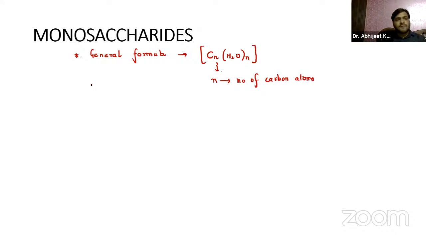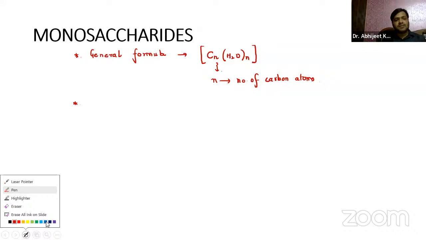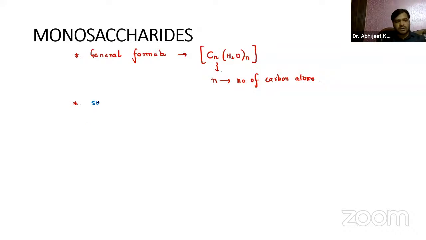Now, when we say monosaccharides, the definition automatically says these are the sugars which cannot be hydrolyzed further. They cannot be broken down by addition of water, right? These are the simplest sugars, guys, because they cannot be broken down.